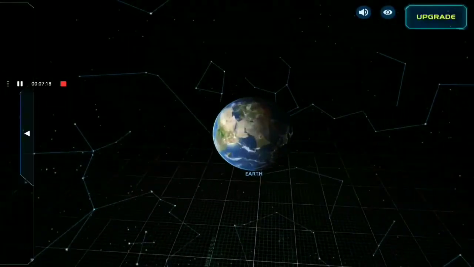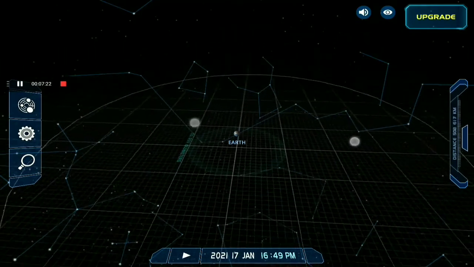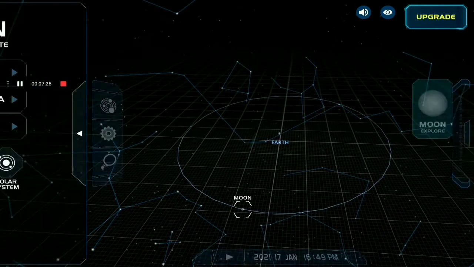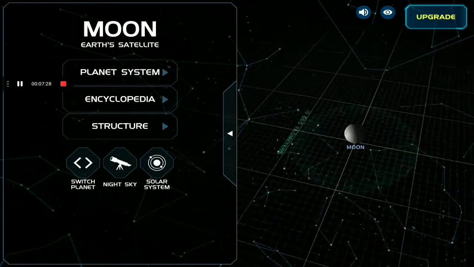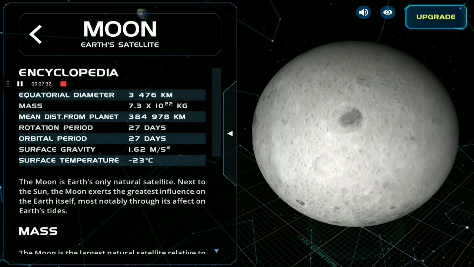Okay. We are very much close to it. Now we will see about Moon. This is the orbit of Moon around the Earth. And now, encyclopedia. Yes. So the equatorial diameter of Moon is